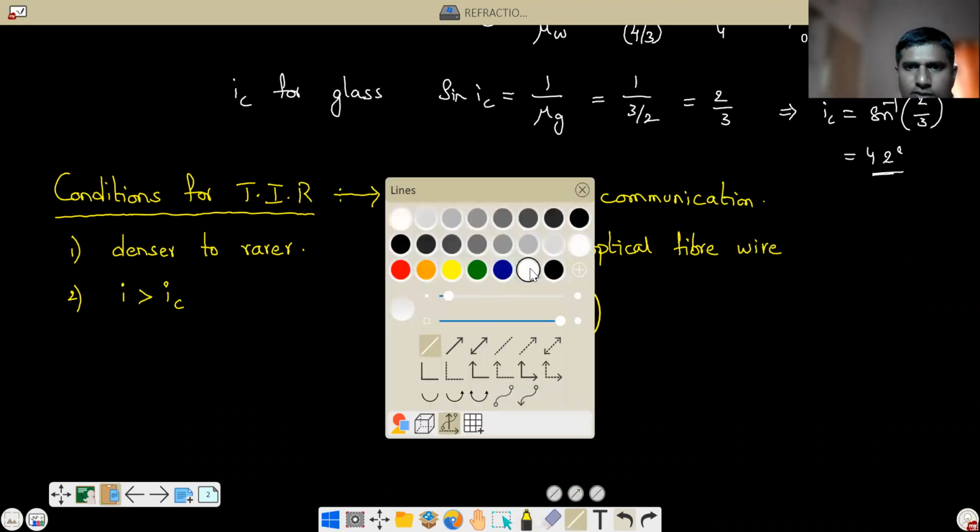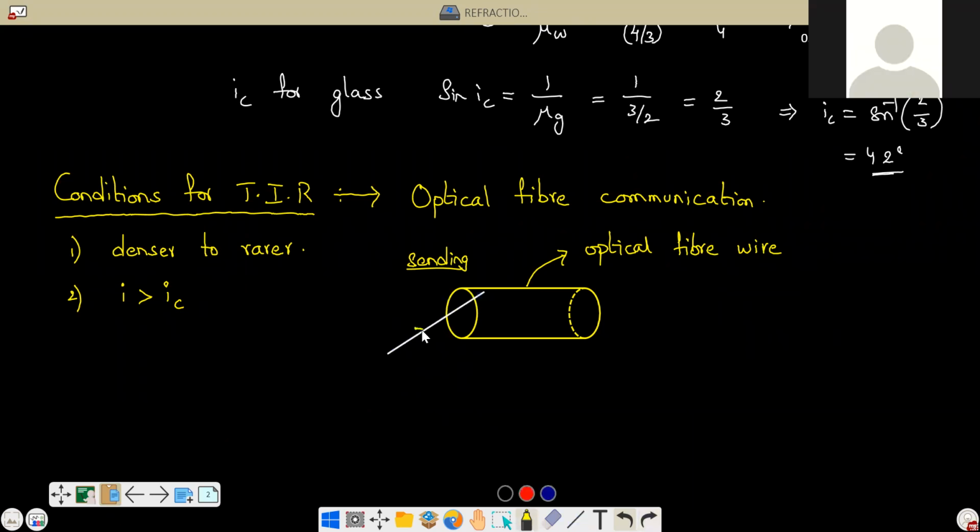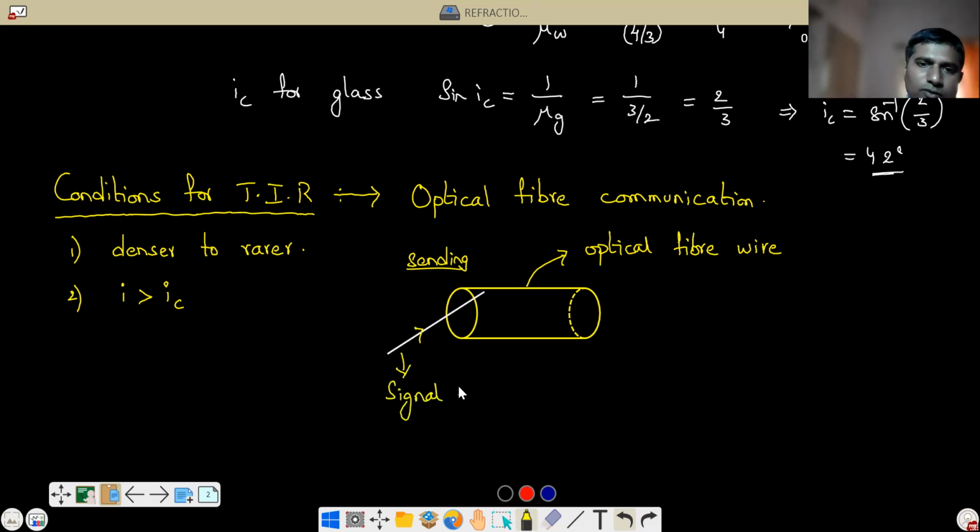Because of this reason. Now see here, this is the signal. So this signal will be incident. This is the signal in the form of an electric wave.